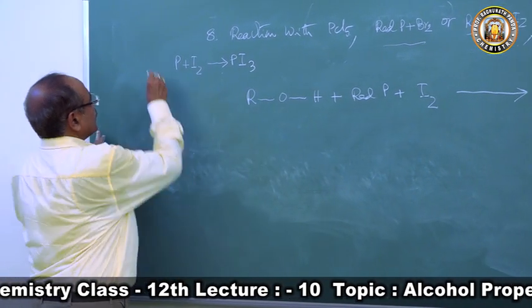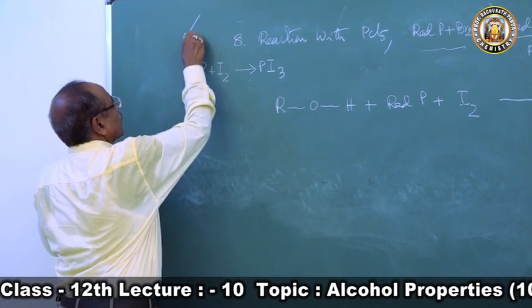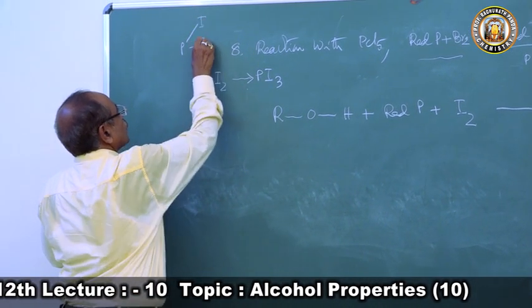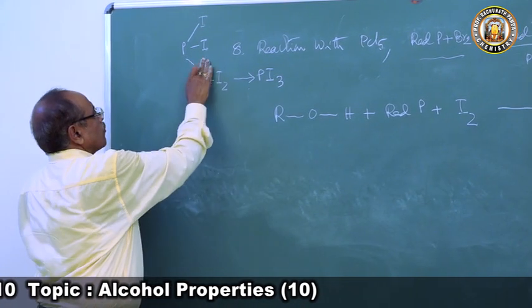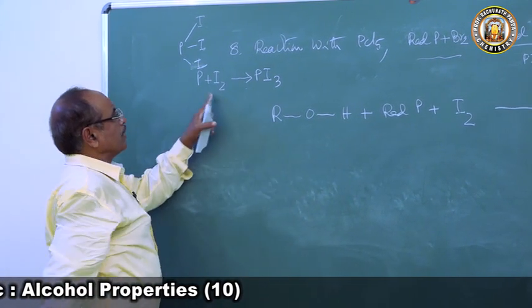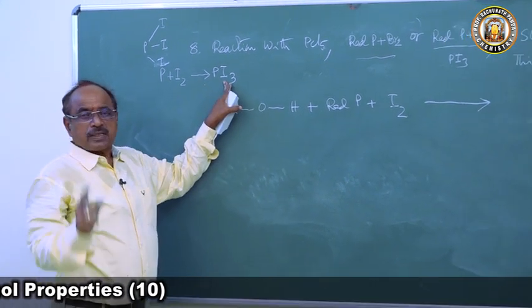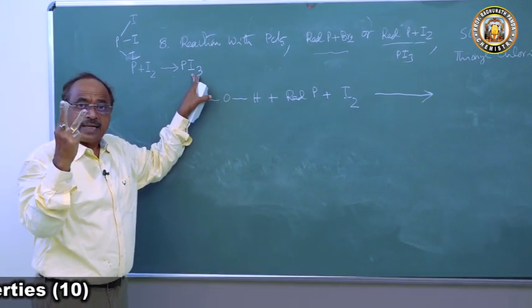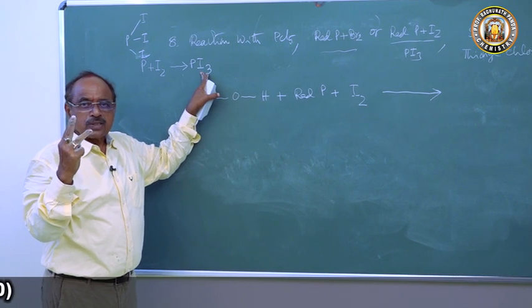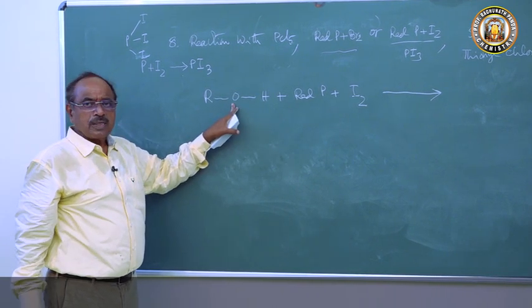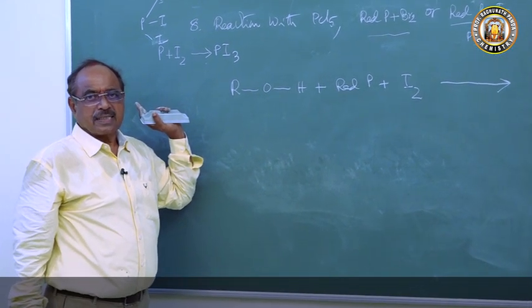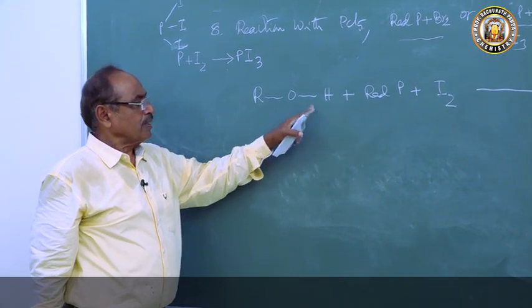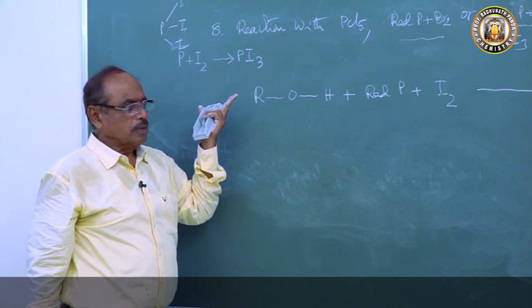What is the structure of PI3? Phosphorus is bonded to 3 iodine atoms covalently. So when the iodine comes, it will give 3 iodine, not 1 iodine. How many iodine atoms? 3 iodine atoms. So how many OH molecules will go? 3 OH molecules will go. Could you understand this?